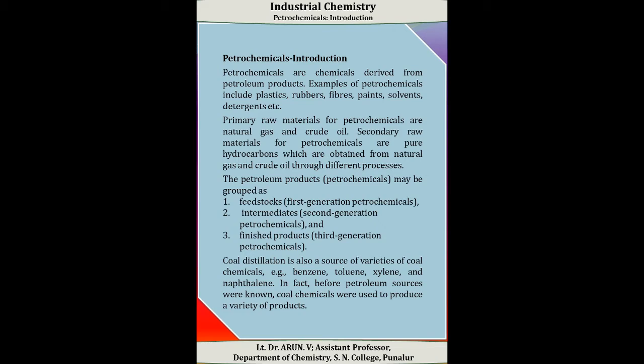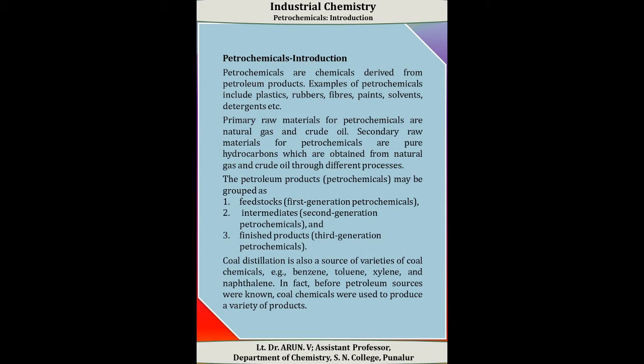Primary raw materials for petrochemicals are natural gas and crude oil. Secondary raw materials for petrochemicals are pure hydrocarbons, which are obtained from natural gas and crude oil through a variety of processes.